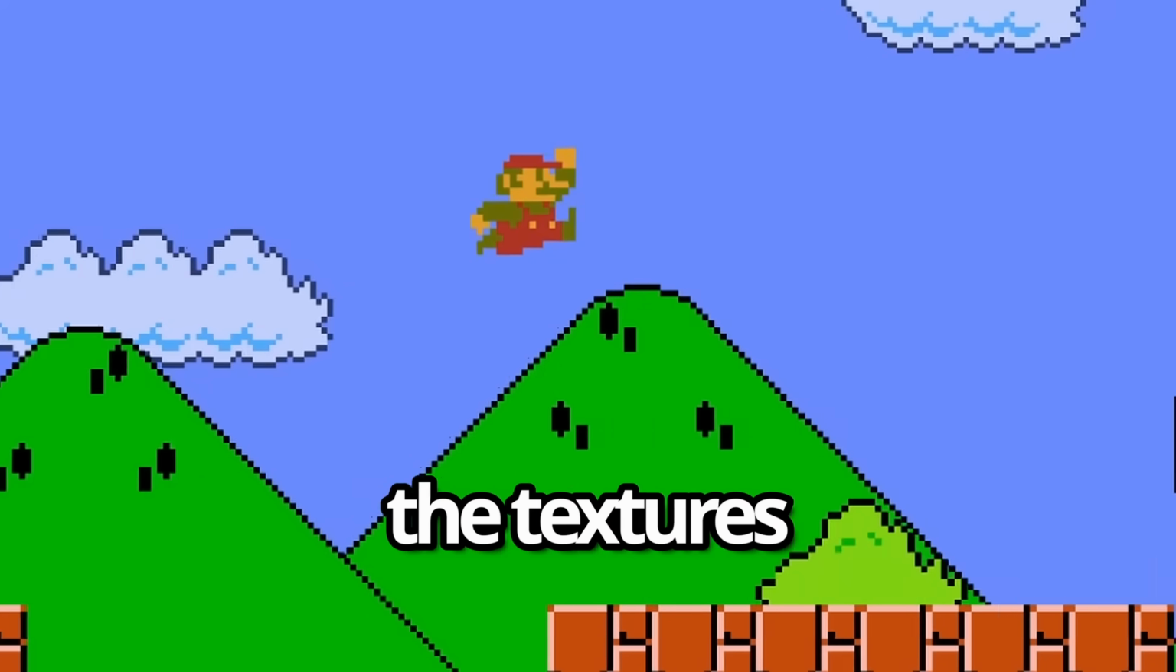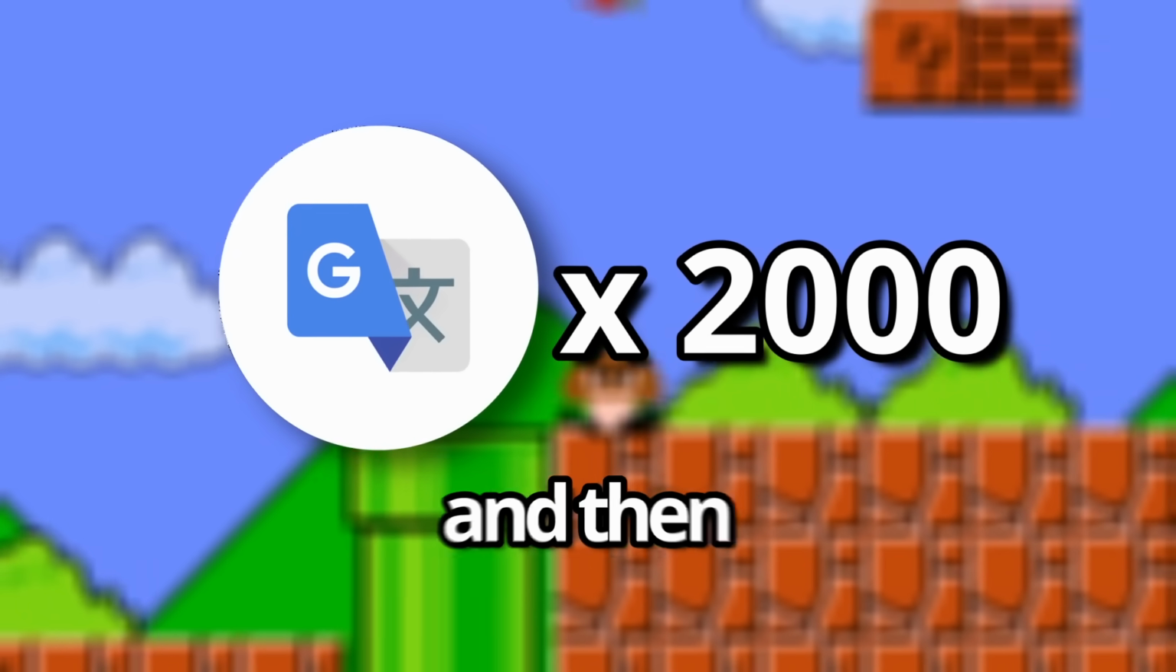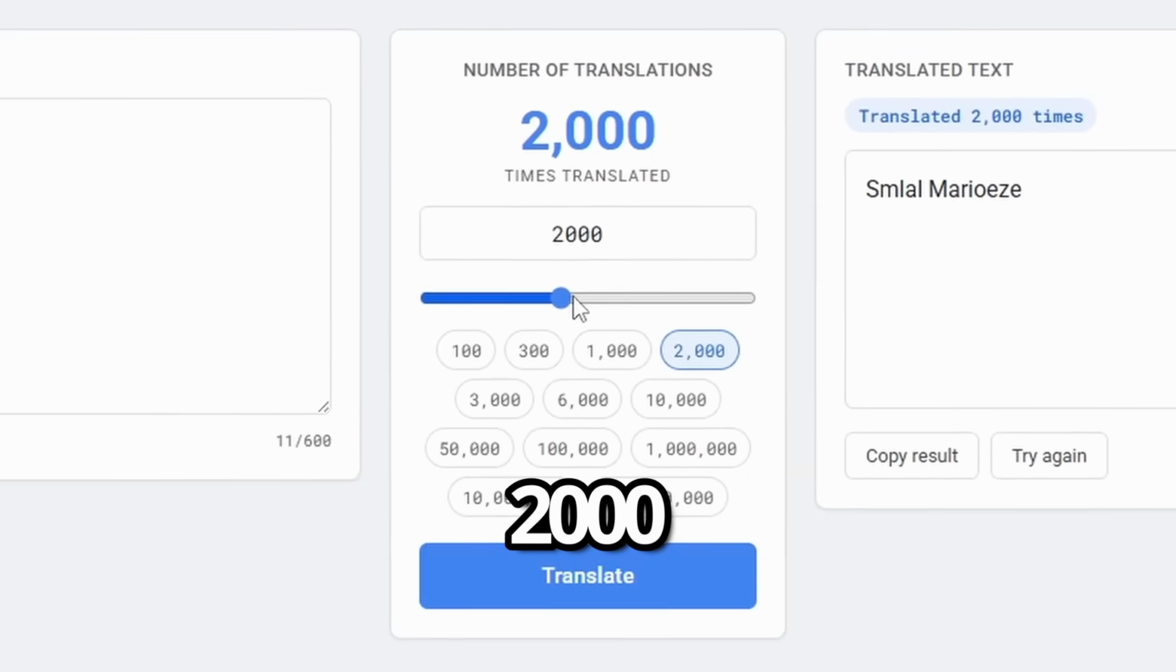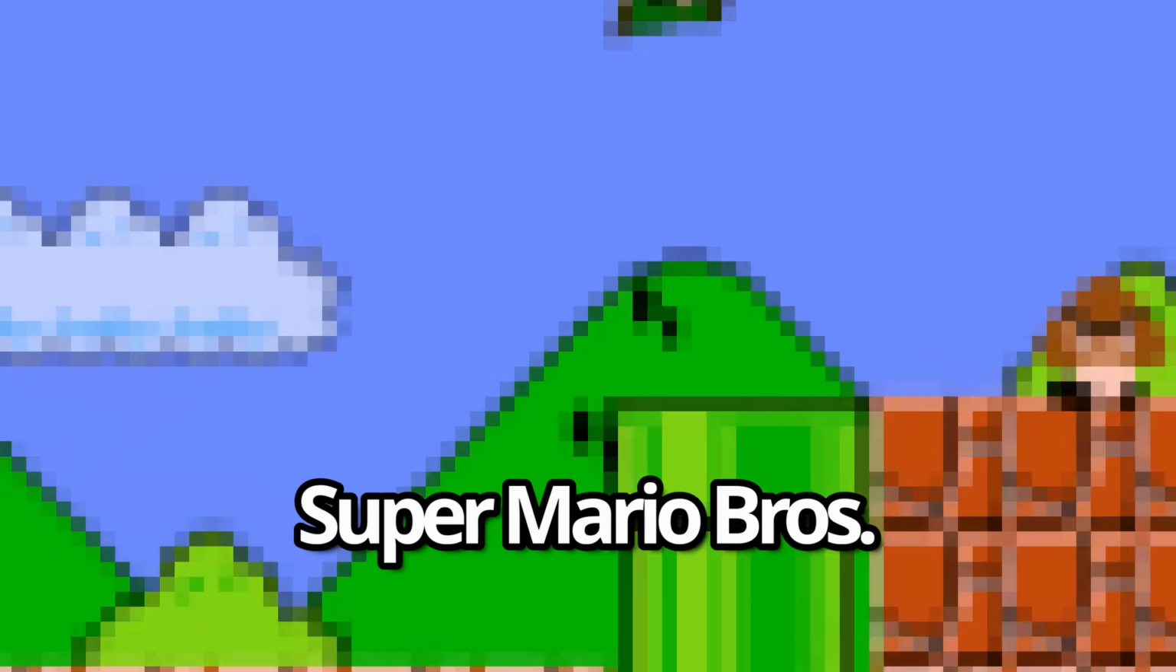Today, we're going to be putting the textures of Super Mario Bros. through Google Translate 2,000 times and then make the results. For example, I'll take the word Mario, put Mario through Google Translate 2,000 times, and whatever the translation then gives me, I have to mod that into Super Mario Bros.